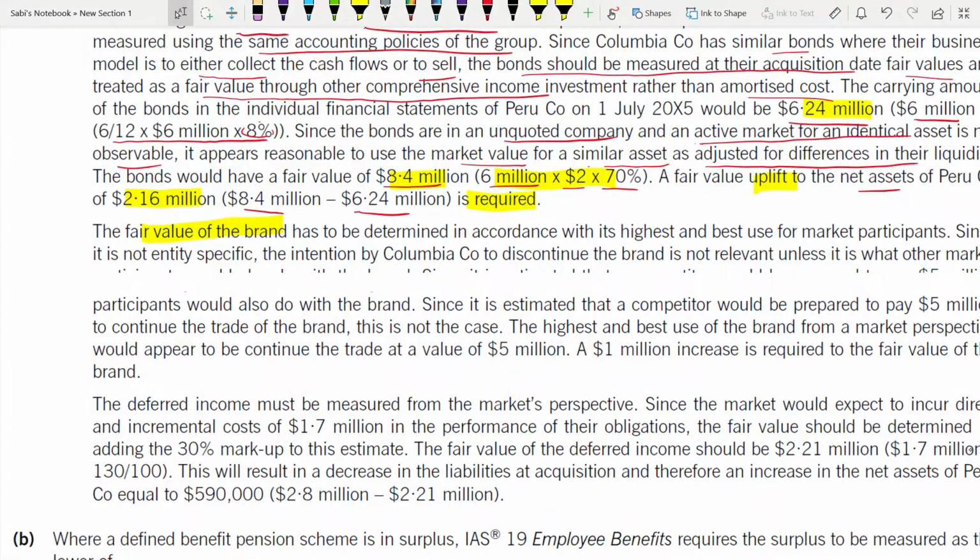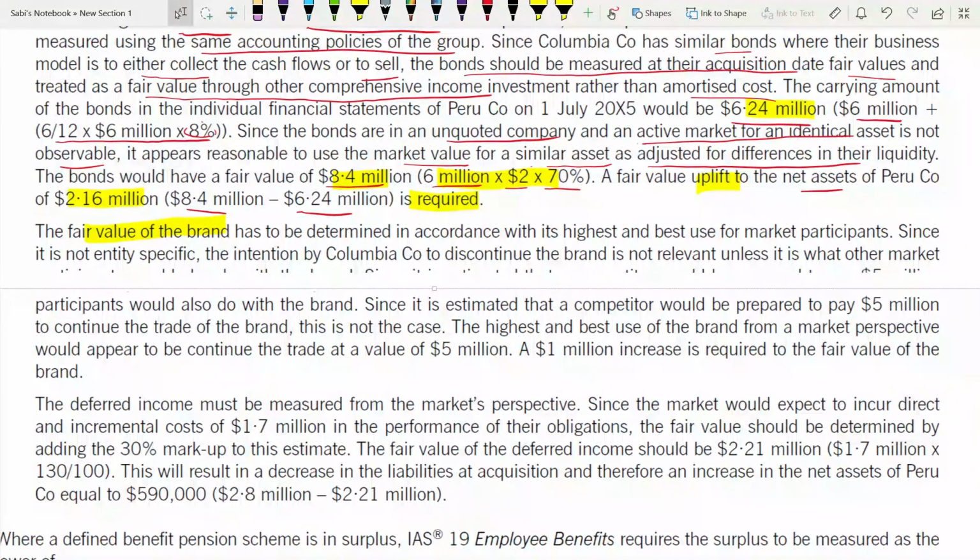So the fair value of the brand has to be determined in accordance with what? Brand is an intangible asset. So this has to be determined in accordance with the highest and best use of market participants. Fair value of the brand, that means we are still using IFRS 13, but this is for an intangible, non-financial asset. So for that we have to use highest and best use. Since it is not entity specific, fair value changes based on the market.